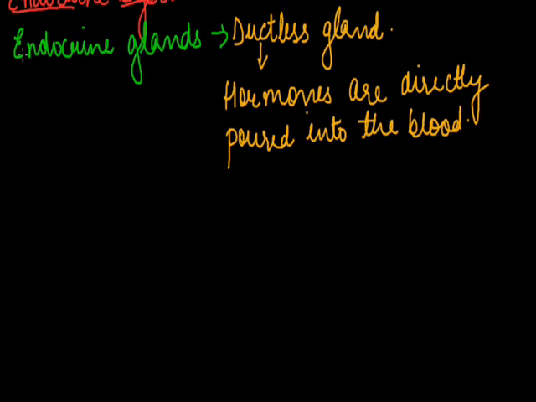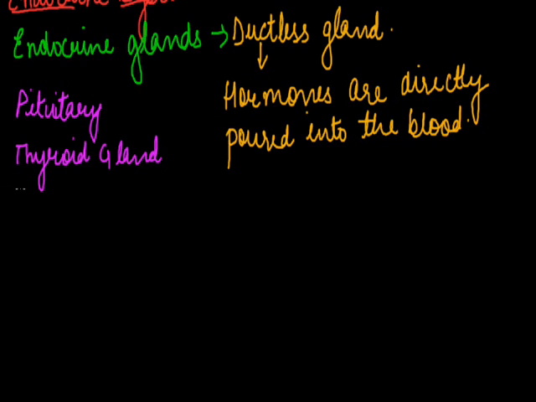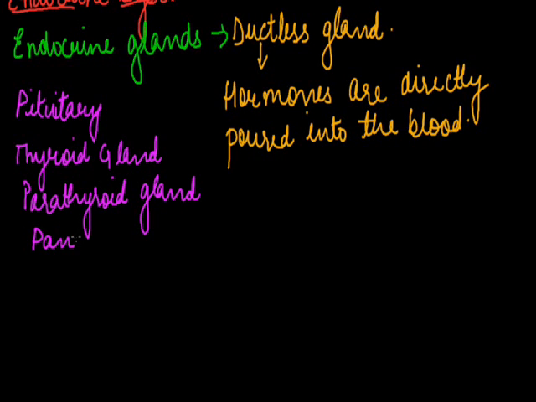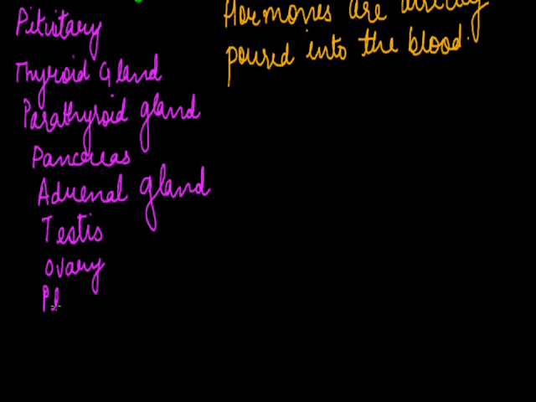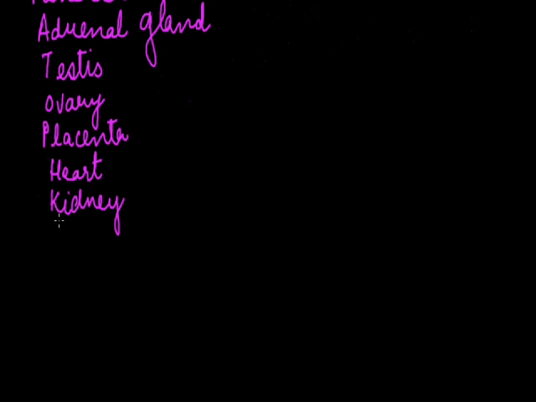The various types of endocrine glands present in the body are namely pituitary, thyroid gland, parathyroid gland, pancreas, adrenal gland, testis, ovary, placenta, heart, kidney, and the GI tract, that is the gastrointestinal tract.